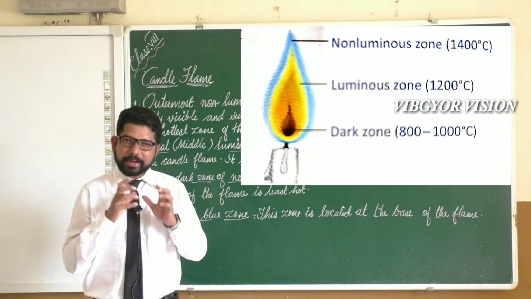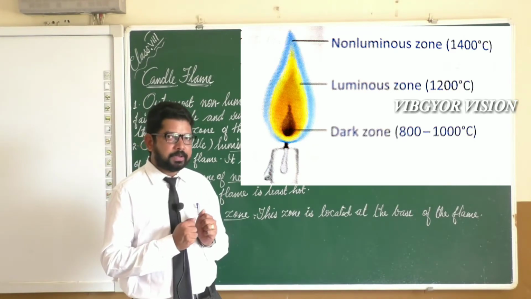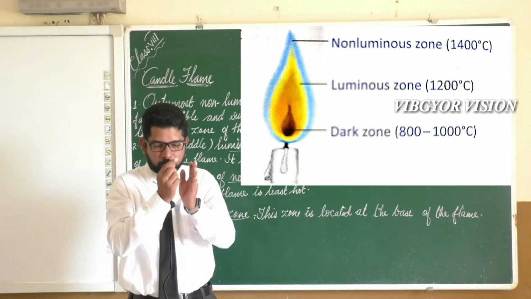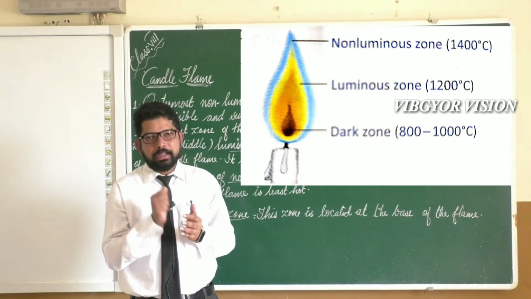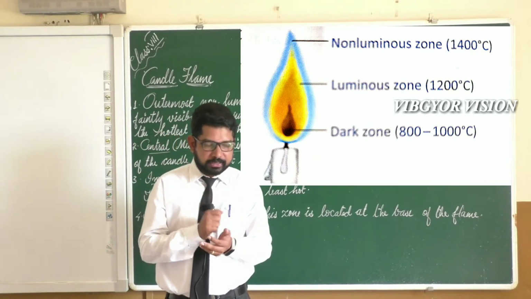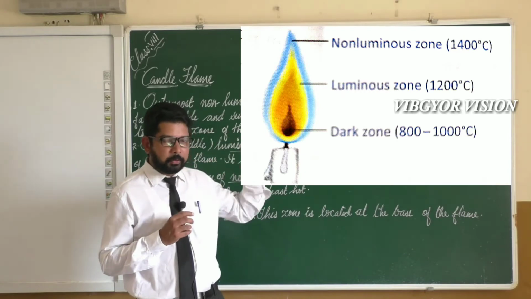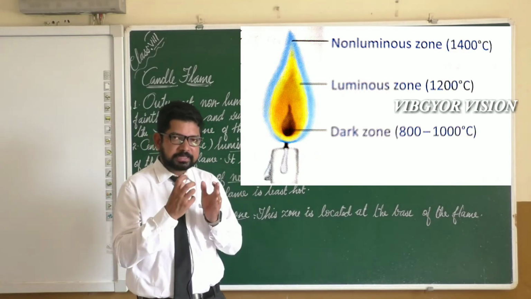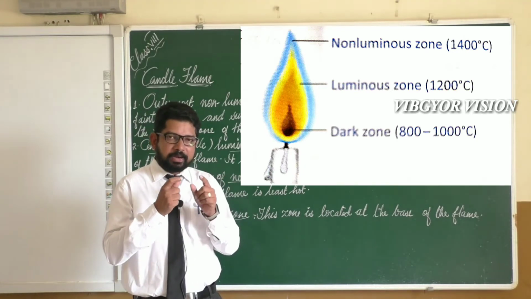Now let us see what happens in a candle. We know a candle is a column of paraffin wax. Through the middle of this wax column there is an unspun thread, you can see, that is known as the wick. When we light the wick, what happens? Due to the heat, the wax melts. Once the wax has melted, what happens?